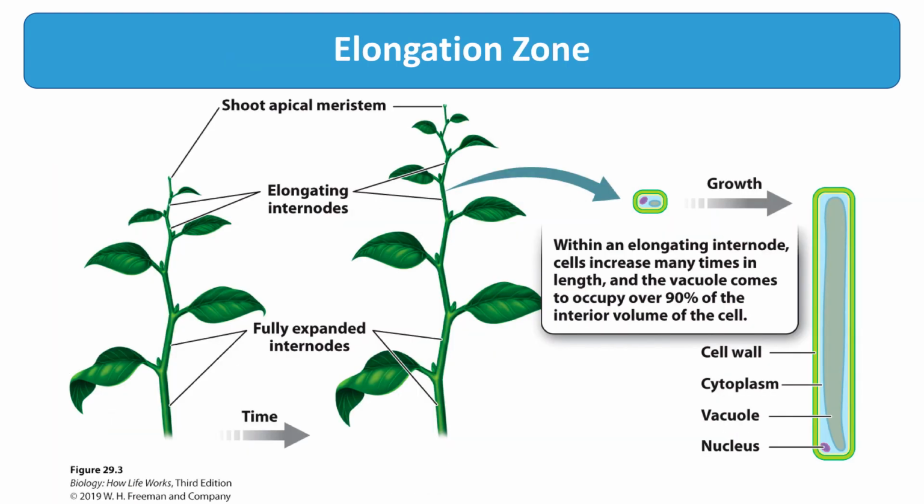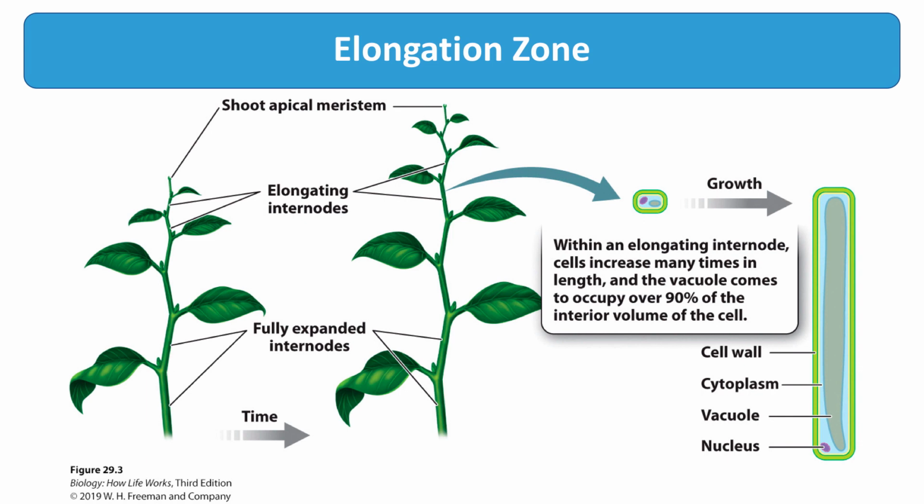In plants, most of the increase in cell size occurs after mitotic cell division is complete. Cells that are too far from the shoot tip to express meristem identity genes no longer divide, but they continue to grow. This results in a zone of cell elongation located just beneath the shoot apical meristem. The majority of stem elongation will occur in the internodes immediately below the shoot apical meristem.